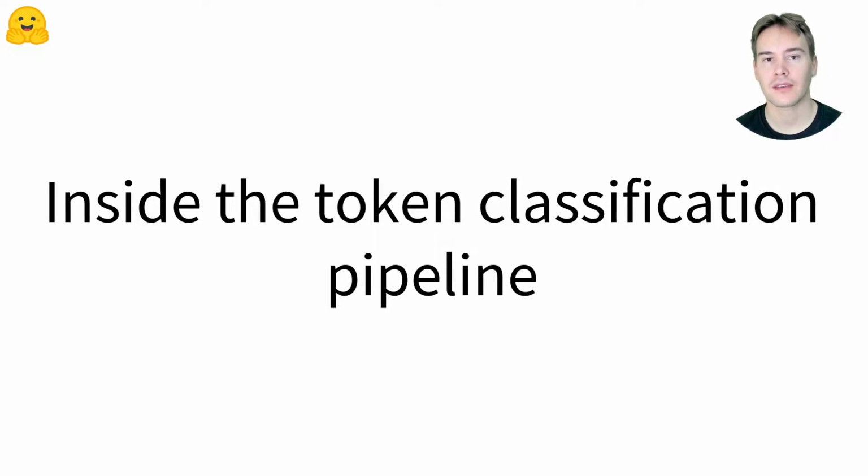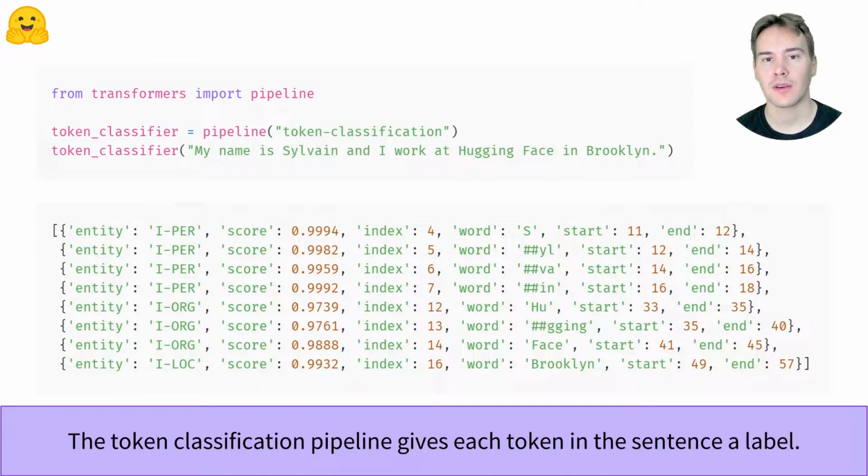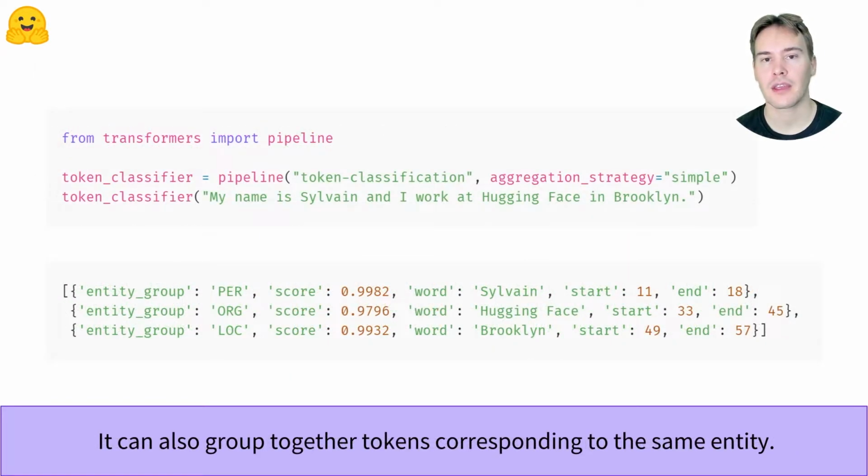Let's have a look inside the token classification pipeline. In the pipeline video, we looked at the different applications the Transformers library supports out of the box, one of them being token classification. For instance, predicting for each word in a sentence whether they correspond to a person, an organization, or a location. We can even group together the tokens corresponding to the same entity, for instance all the tokens that form the word Sylvain here, or Hugging Face.